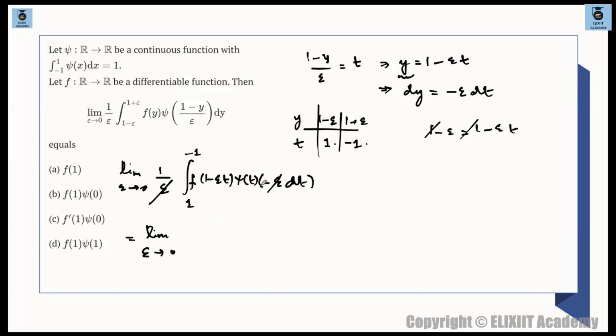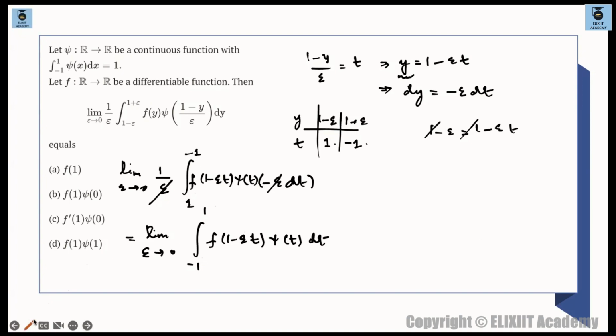ये जो minus है ना, so can we just adjust this minus sign and write this as integration -1 to 1? ये 1 to -1 है, तो minus को adjust करके लिख दो -1 to 1. Hope you all know this basic property. So f of 1 minus epsilon t shy of t dt. है कि नहीं? That's what we are having final में जाके. तो next क्या करना है basically?